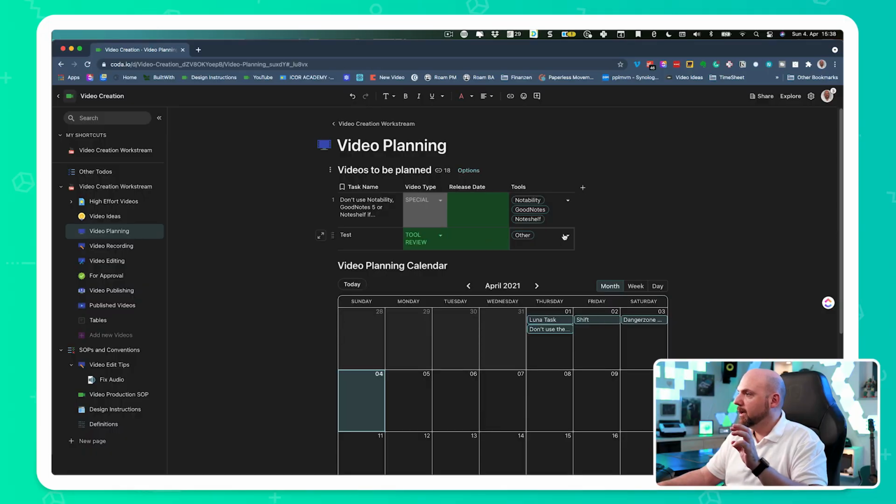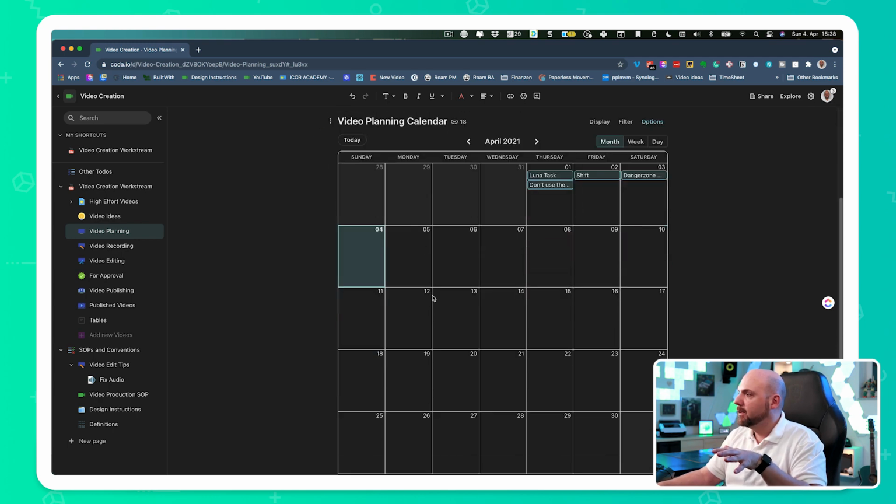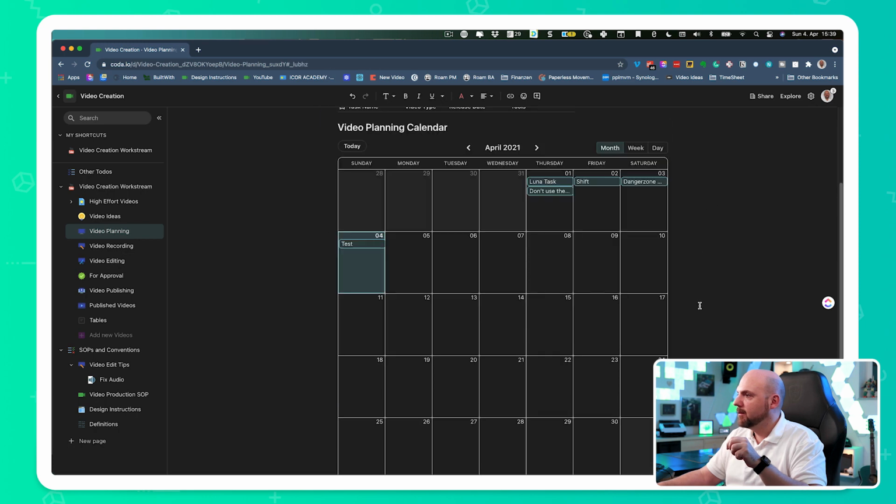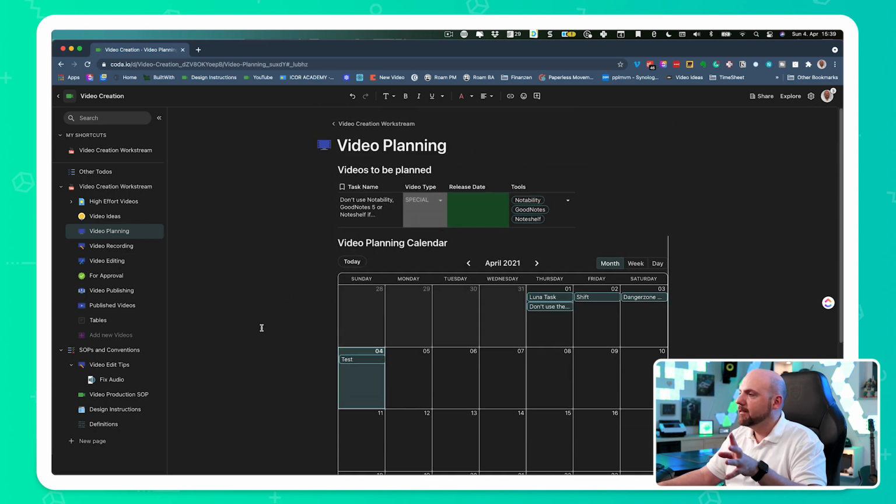And then we see the tools. So here you can make some changes. So now that is ready for actually being recorded, because I added the scripts, I have the calendar down there that I can now use in order to pick a date. Okay, so let's pick a random date. As soon as I add this date, it appears here in the calendar. And these are actually different views of the same tables. Now you see it is gone.